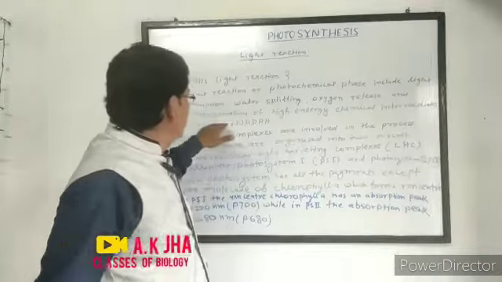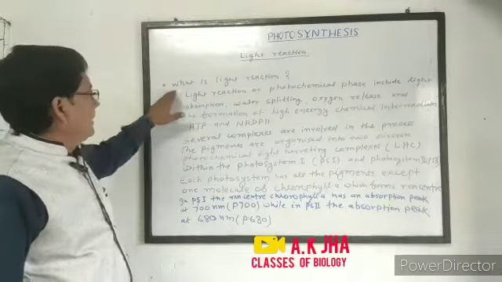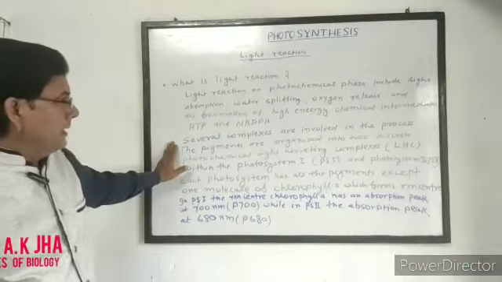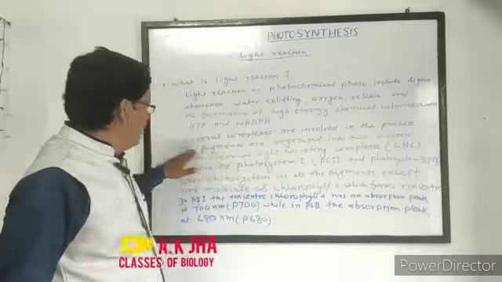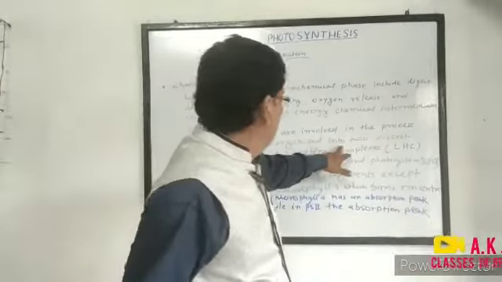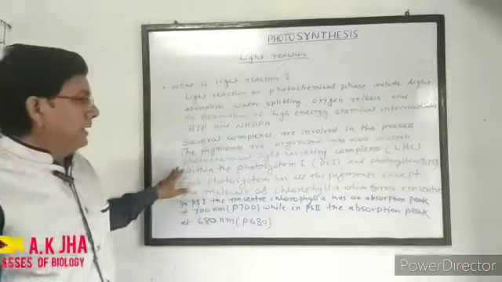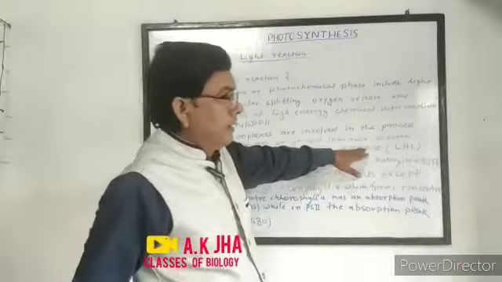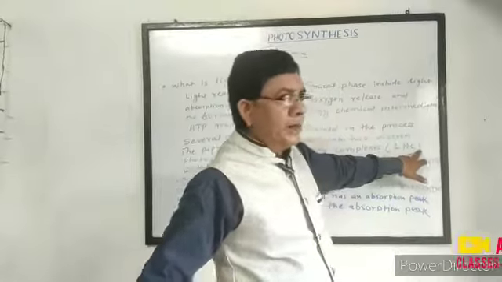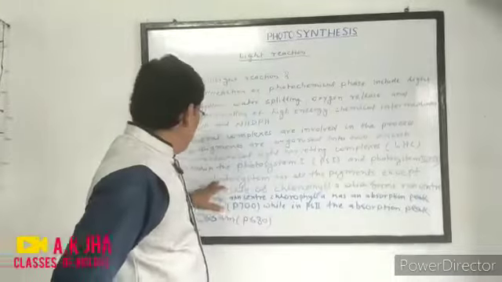All these processes are included in light reaction. Several complexes are involved in the process. The pigments are organized into discrete photochemical light harvesting complexes, in short called LHC.